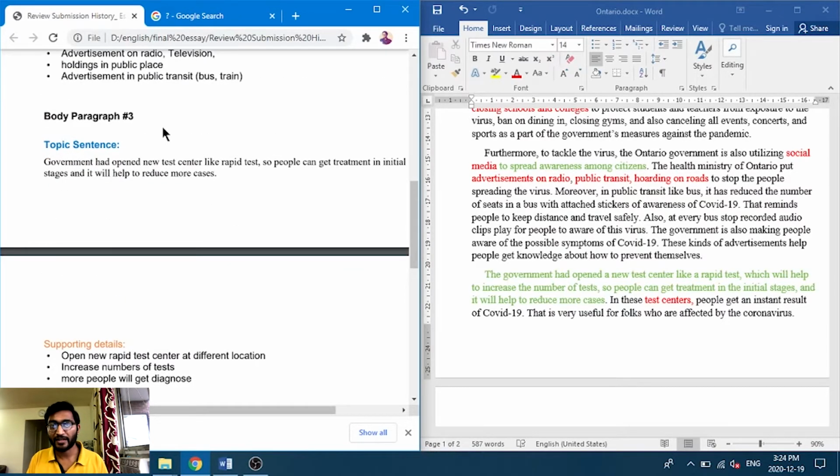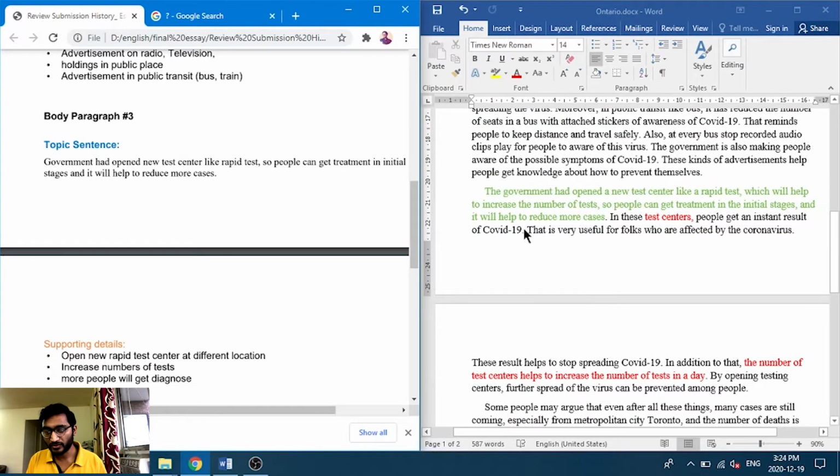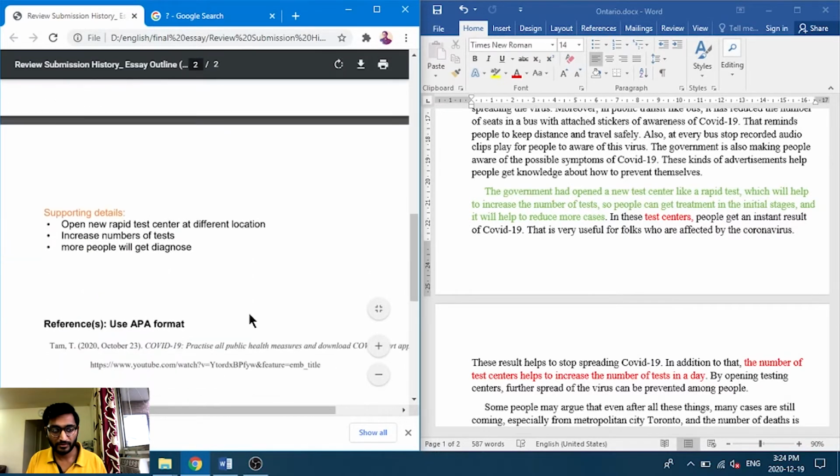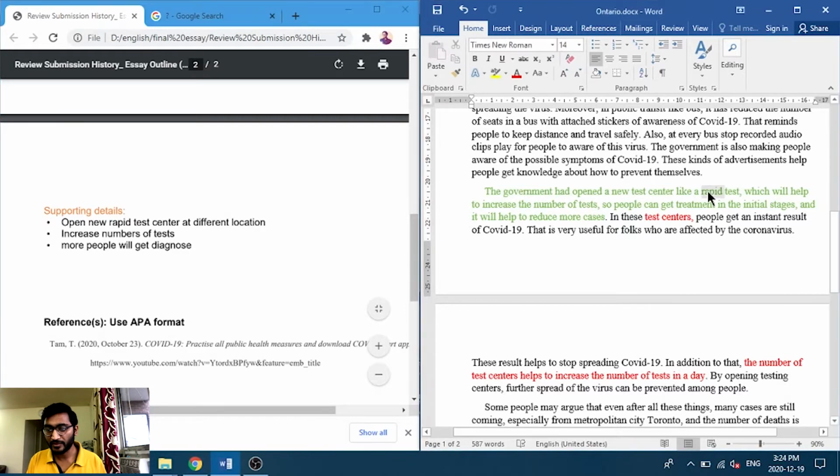Next one is body paragraph 3. The government had opened new test centers, as I said, the third thesis point. So as you can see here in green text, the government had opened new test centers like rapid test, and also the 3 supporting details. Open new rapid test centers, as you can see here, rapid test.